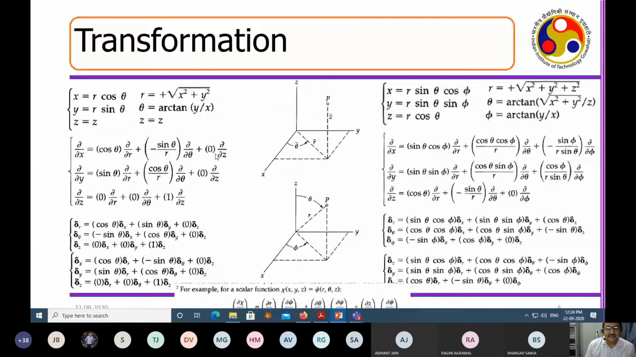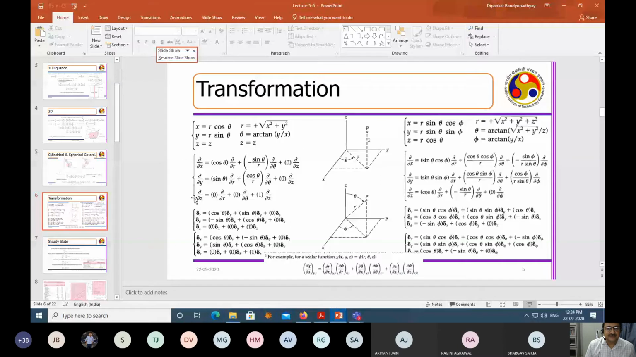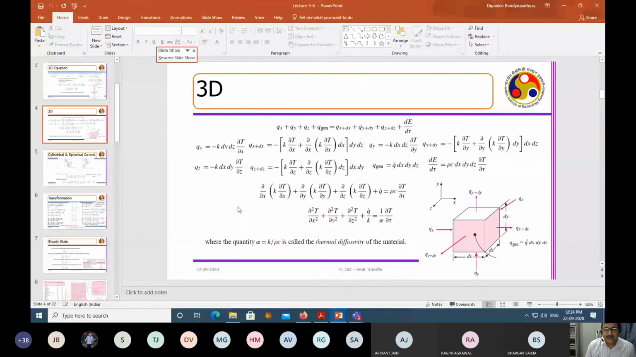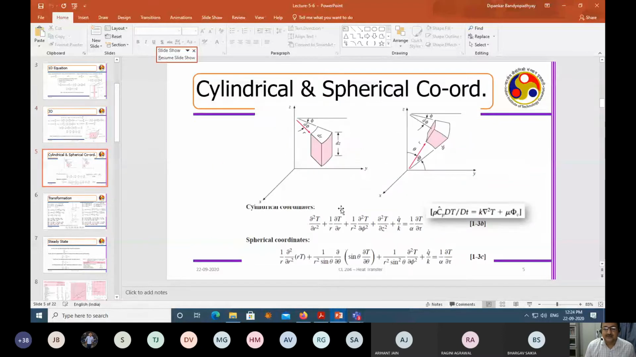So this is the way we have obtained del x for psi. Similarly, you can obtain del y and del z. So this will be the transformation. If you impose this in this equation twice, you end up getting this equation for the cylindrical coordinate system.